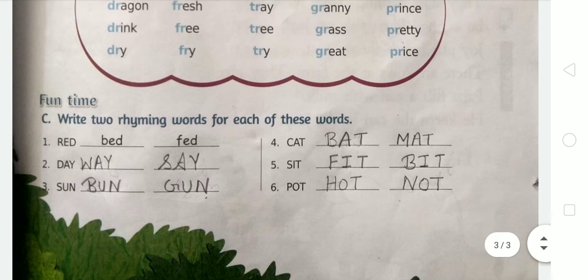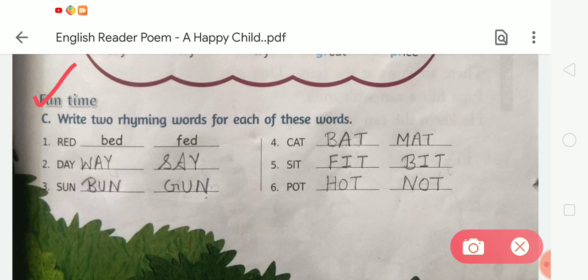In exercise C, you can see there is write two rhyming words for each of these words. So student, you have to write two rhyming words. So here is the first, red. Like we have to write bad and fat. Now come to the next, second, day. So what will we do? We have to write way and say. W-A-Y, way. S-A-Y, say. Next is sun. S-U-N, sun. So we have to write B-U-N, bun.